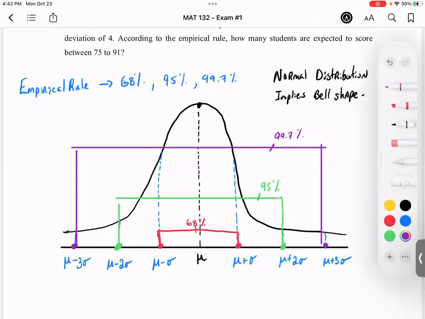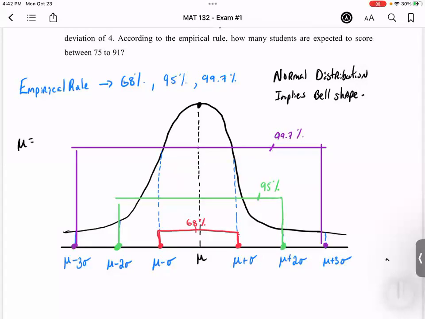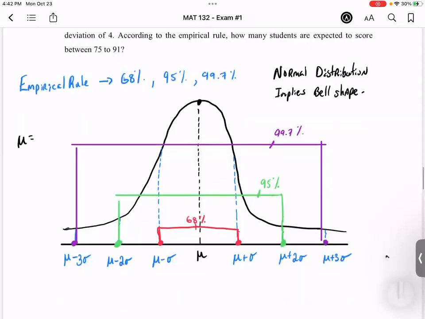So the first thing that you like to do is to draw your distribution, right? Draw a bell-shaped curve and figure out the bottom values. We know that in this problem, the mean was given to be 83, and the standard deviation was given to be 4. So I know 83 is the middle value. If I went 1 standard deviation below the mean, then you have to just simply do 83 minus 4. What is 83 minus 4? 79.